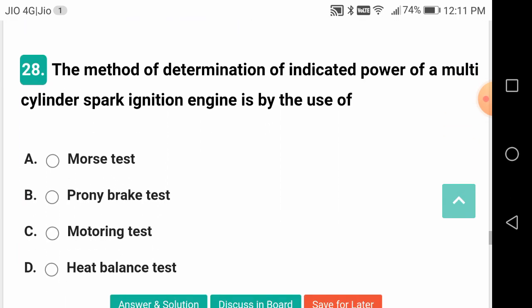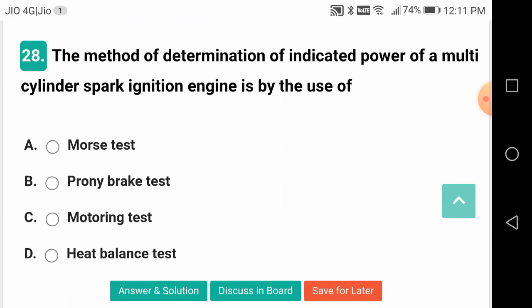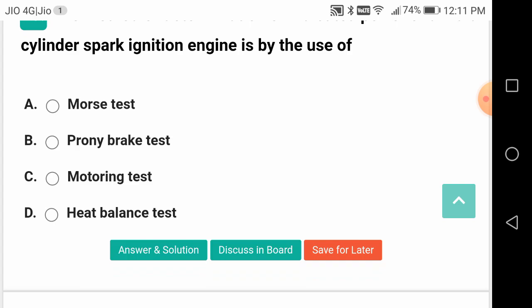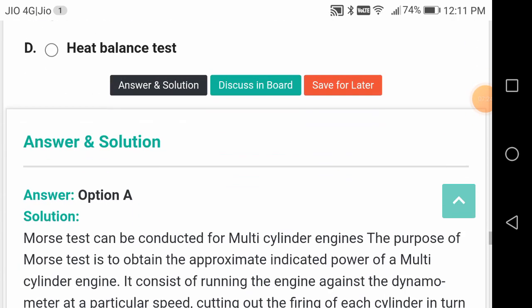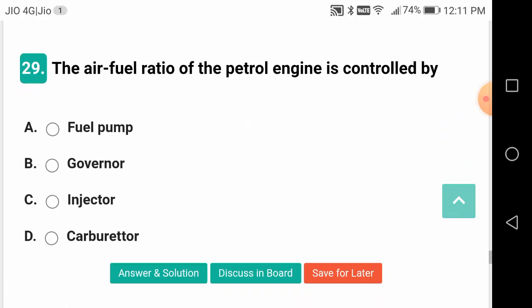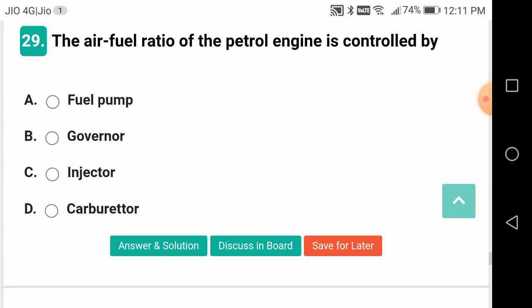The method of determination of indicated power of a multi-cylinder spark ignition engine is by the use of Morse test. The air fuel ratio of petrol engine is controlled by carburetor.